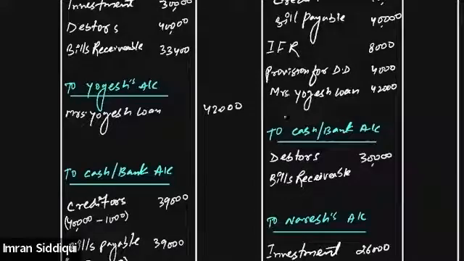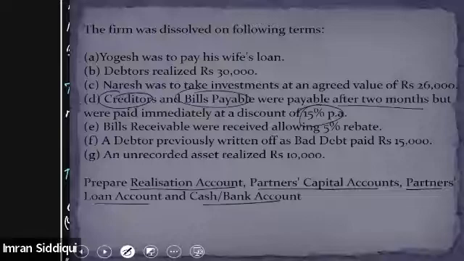Upon this, we have given a discount of 5%. We gave a rebate of 5%. So 33,400 minus 5%. This will be 1,670, and after subtracting it, we will get 31,730. So 31,730 is realized on bills receivable. I hope this point is also clear. Everybody, is this clear to all of you? Yes, sir. Okay. Done, everyone? Everybody clear? Yes or no?